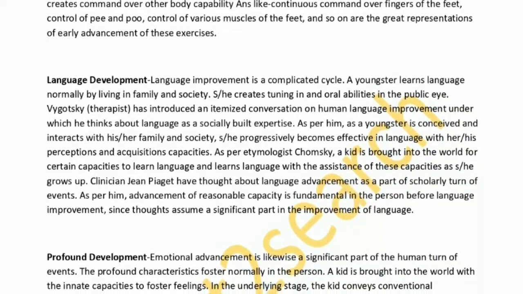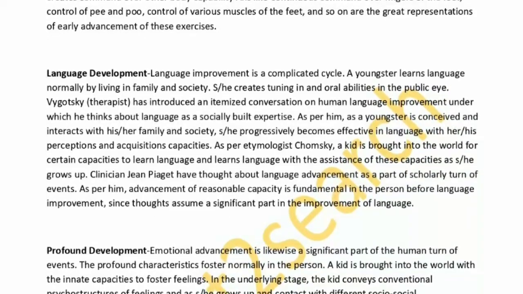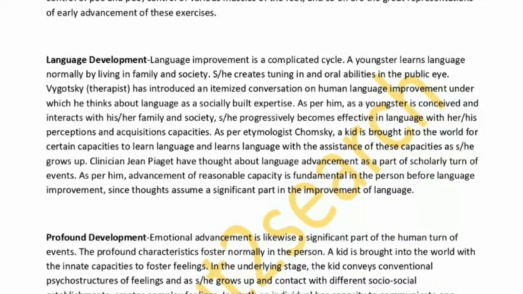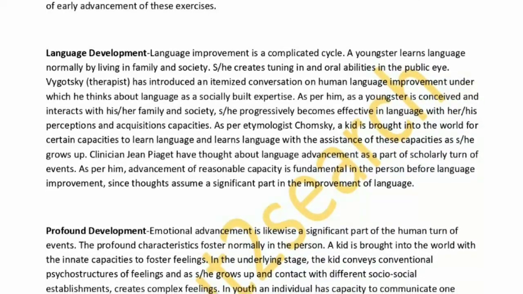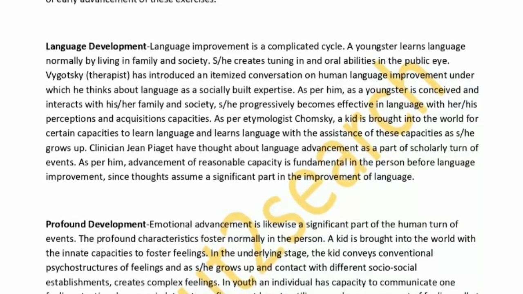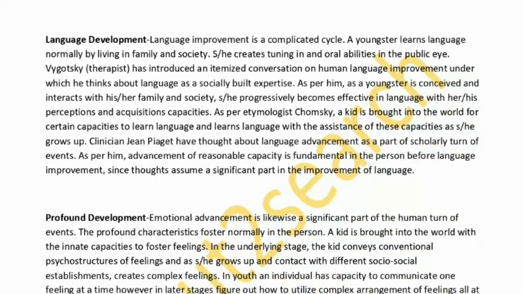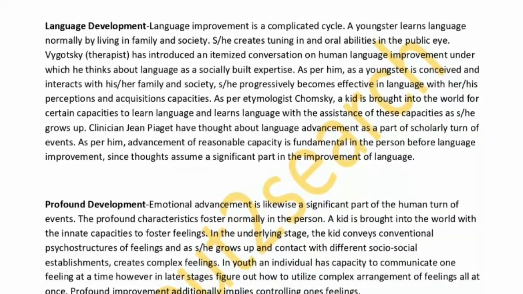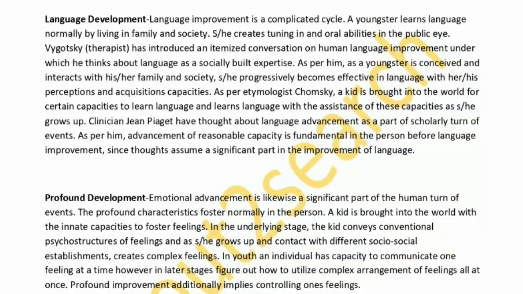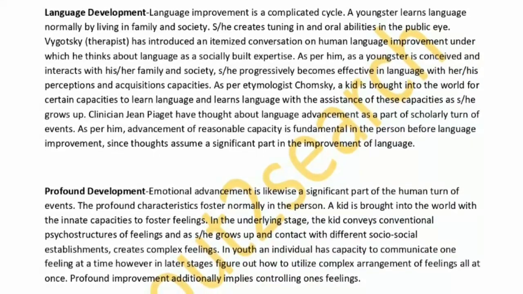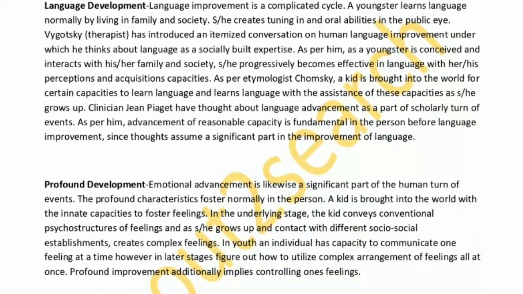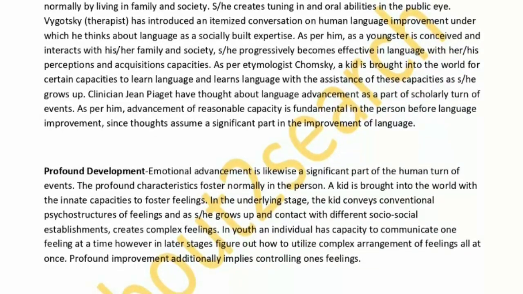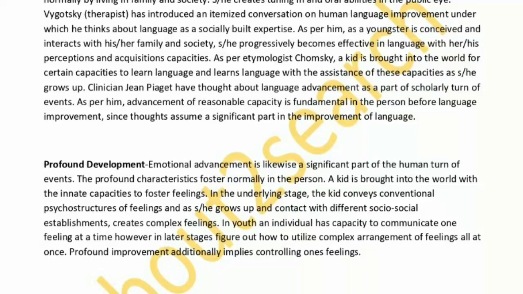Language development. Language development is a complicated process. A child learns language naturally by living in family and society. He develops listening and oral abilities in society. Vygotsky, a psychologist, has presented a detailed discussion on human language development under which he considers language as a socially constructed skill. According to him, as a child is born and interacts with his family and society, he gradually becomes successful in language with his observations and acquisition capacities. According to linguist Chomsky, a child is born with certain capacities to learn language and learns language with the help of these capacities as he grows up.